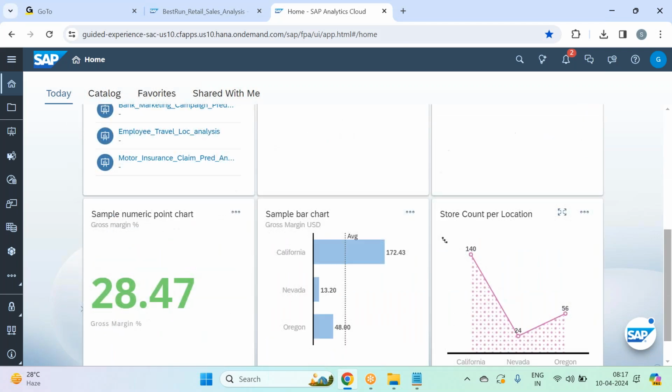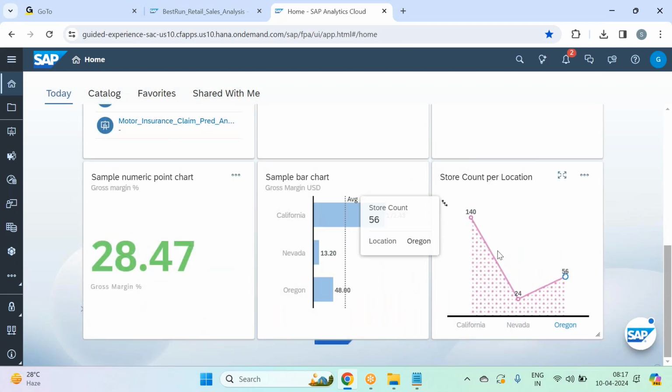So in the home page, see this widget. So I pinned this to the home page, so you see this.